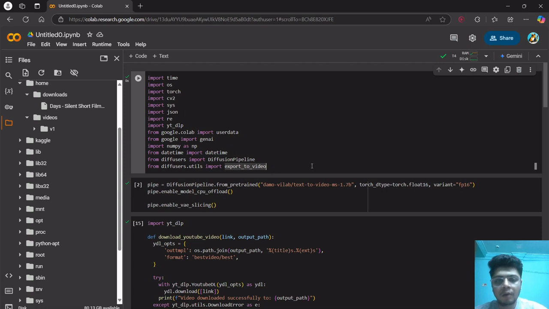So this is a small program that I have made. This is in Python. I'm using some pre-trained models, like Damo Vilab. I hope I'm pronouncing it right. Apart from this, I'll explain how I'm approaching the problem.